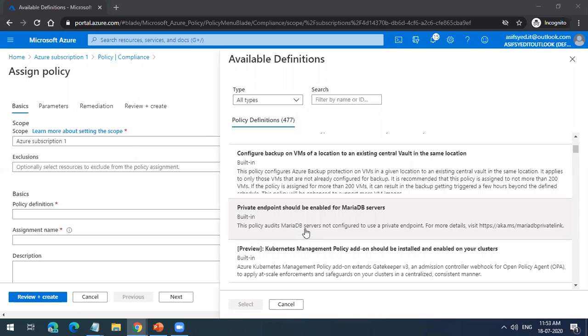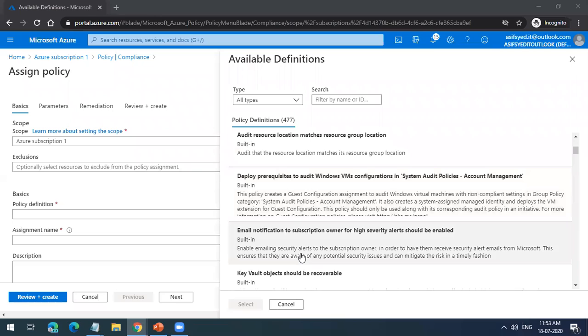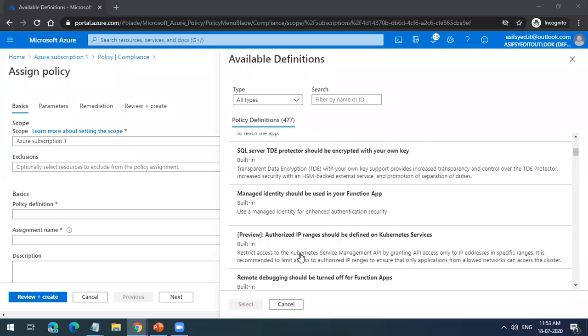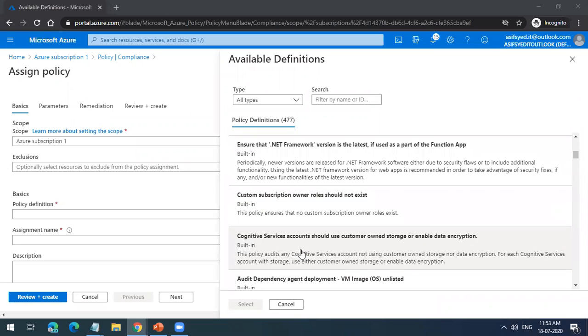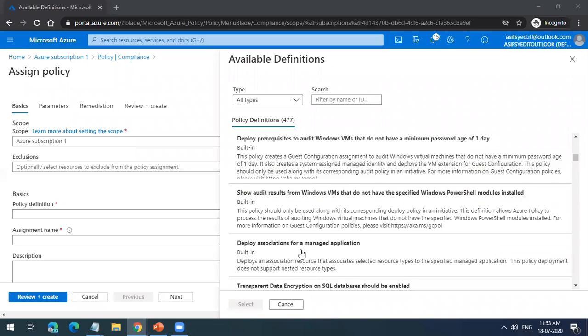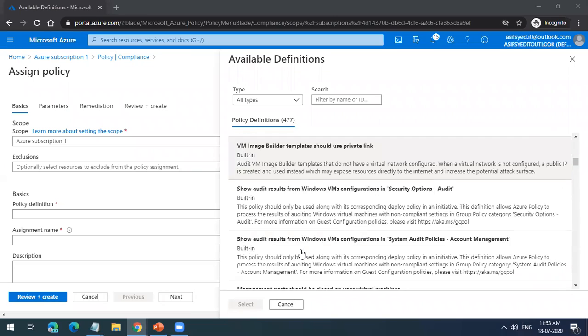Okay, this policy will help you create only in India, not in Dubai, not in Saudi Arabia. Saudi Arabia there is no data center. Not in Singapore or Australia or Europe, only India you can create. Similarly, you can have the same policy defined for your subscription in Europe. They will create only in Europe because you have to be compliant with GDPR, right? So any resources created for your European customers or European users should only get created in Europe. So you can define those policies. You have a lot of policies already built in, so you do not need to create custom policies. Most of the policies are already there. Okay. So you can go through all these policies in Azure.